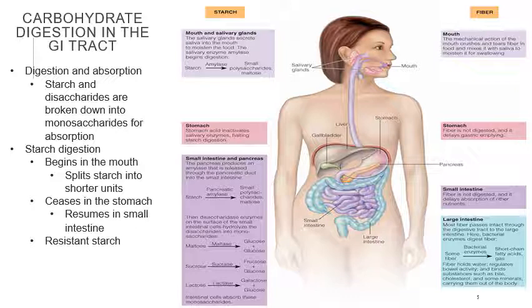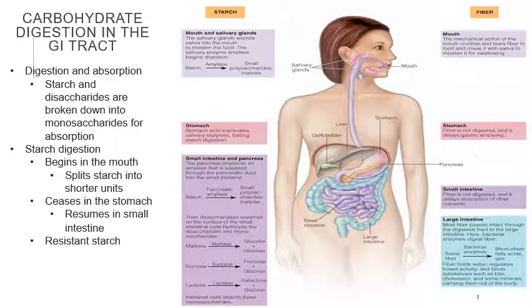And as far as fiber, the mechanical action of the mouth means it does the crunching and breaking it down physically, enters fiber in food and mixes it with saliva to moisten it for swallowing. Okay, now the stomach on the starch. Stomach acid inactivates salivary enzyme, halting starch digestion. So you're like, okay, hold on.